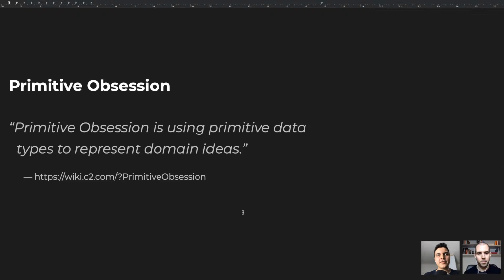So, primitive obsession is using primitive data types to represent domain ideas. Make sense? Okay. And there are usually two kinds of primitives: scalars and collections. So scalars are integers, floats, doubles, and so on. And collections are arrays, sets, dictionaries, etc. So there's nothing wrong with scalars and collections. But representing domain ideas with primitive data types leads to code that is hard to understand, use, maintain, and test.